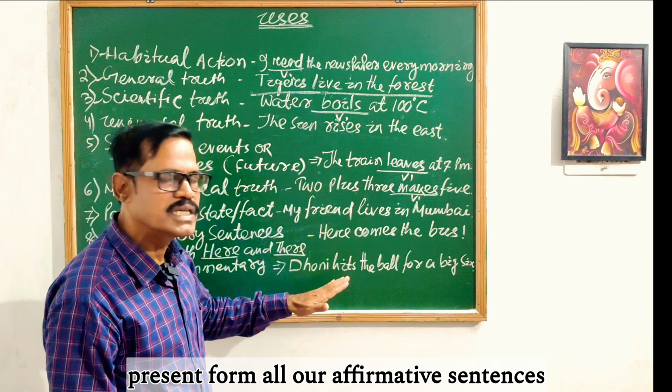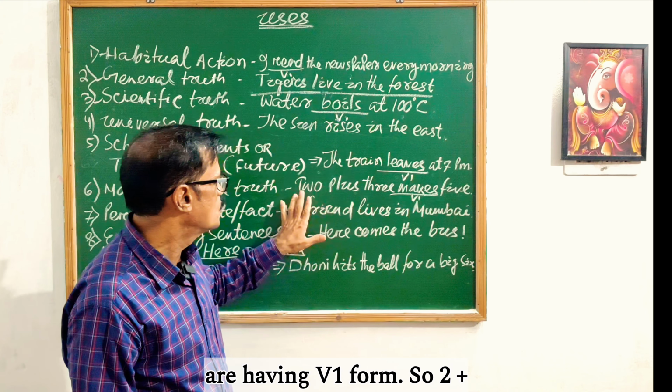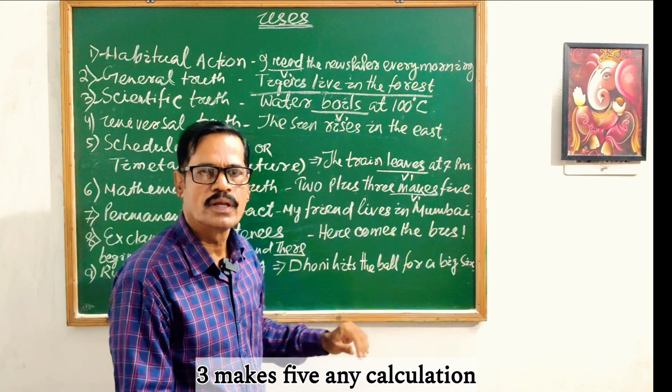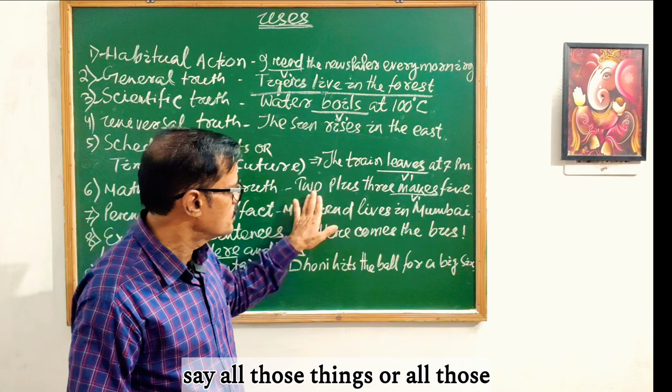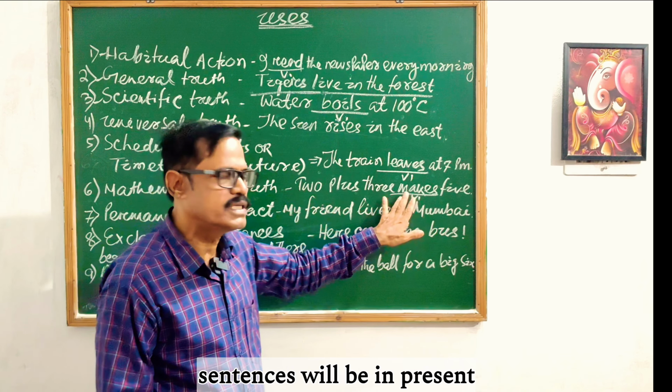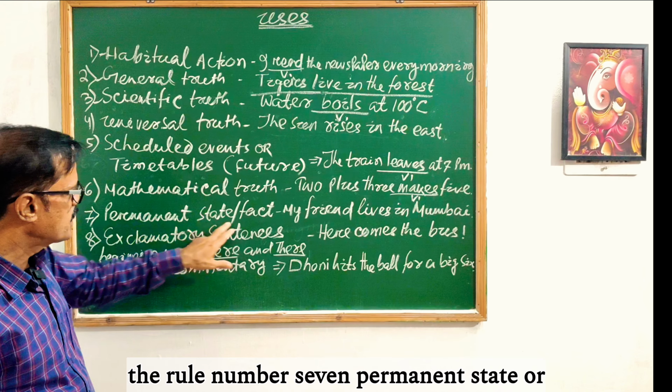All affirmative sentences are given and all the sentences have V1 form. So 2 plus 3 makes 5. Any calculation, any mathematical expression you can say, all those sentences will be in present simple form. Then rule number 7, permanent state or fact.